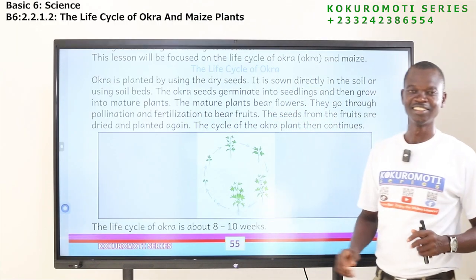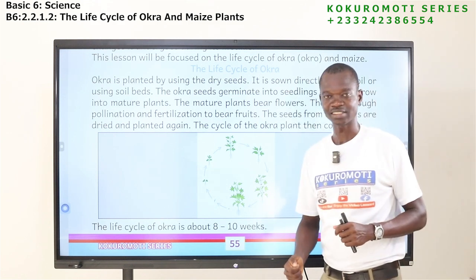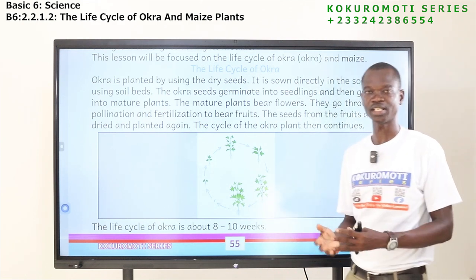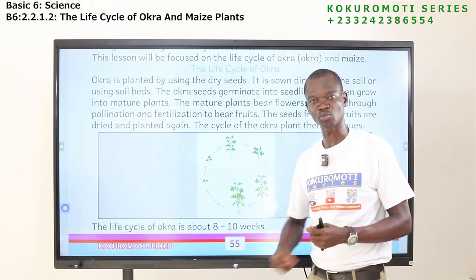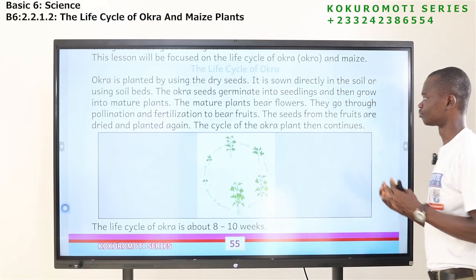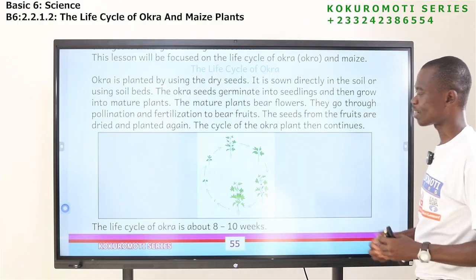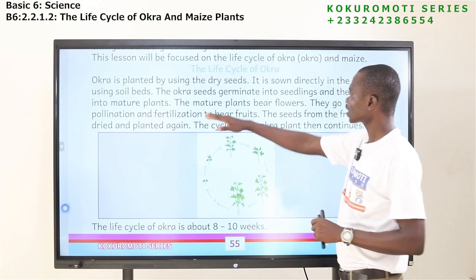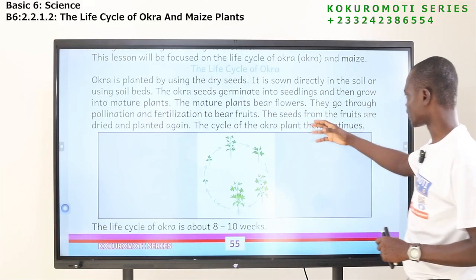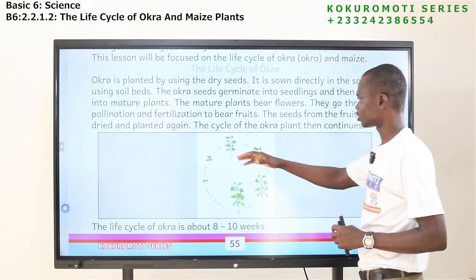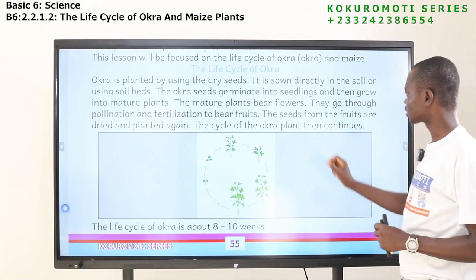So here you sow the seed directly into what? The soil. It will germinate. The seeds will what? Germinate, and it becomes what? Seedling. You have seedling, after some time it will mature. It will become what? A mature what? Plant. The mature plant will bear flowers. They go through pollination and fertilization to bear fruits.